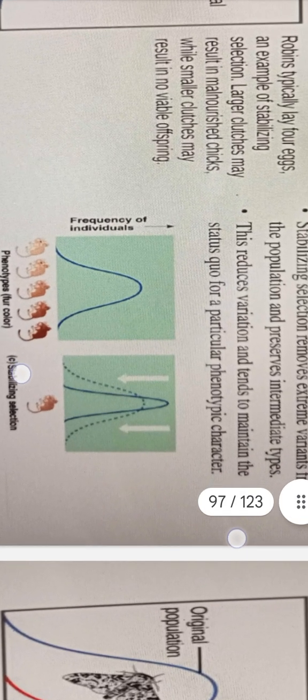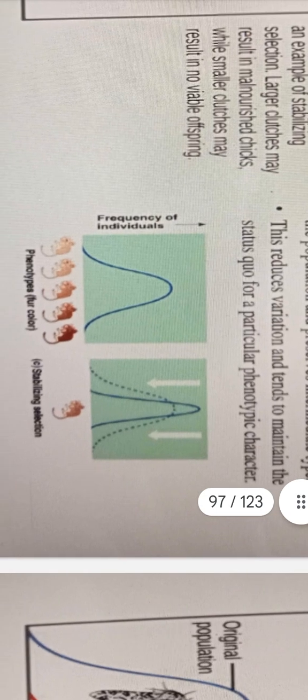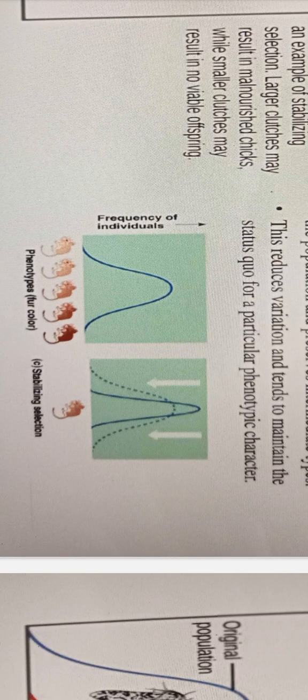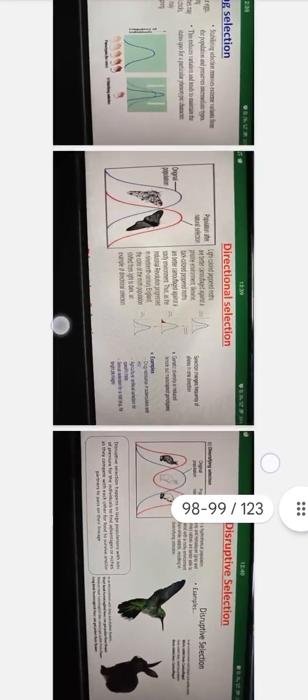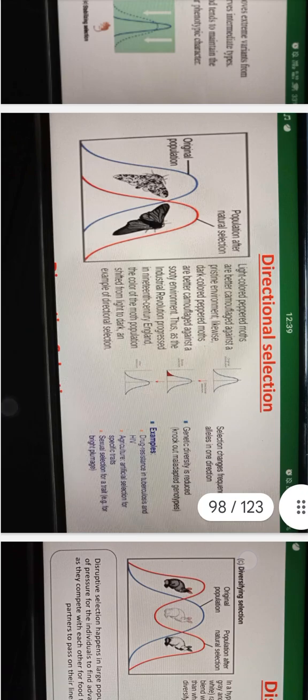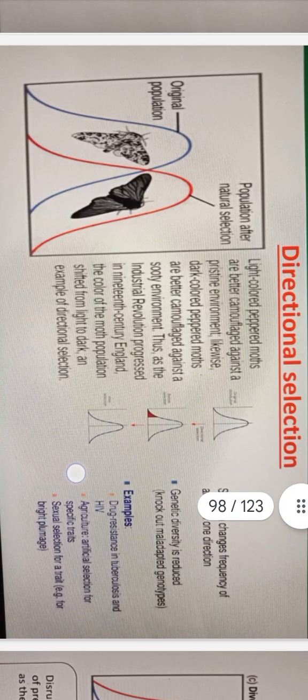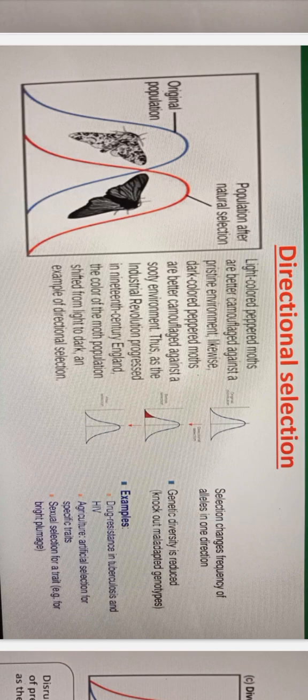Phenotypes, such as fur color, under stabilizing selection. Then directional selection. Original population, population after natural selection. Light-colored peppered moths are being camouflaged against the environment.